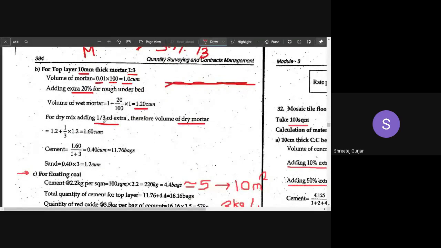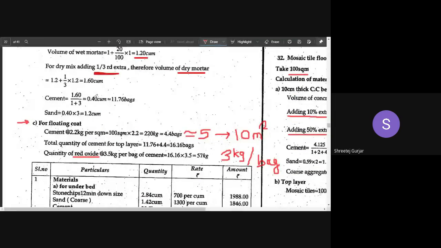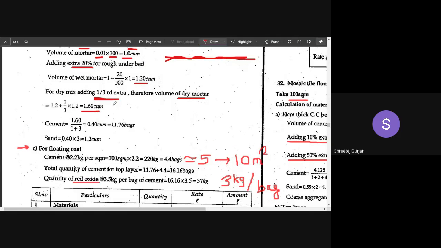So you can see we are taking 1/3 extra volume to convert it to dry. So this is the total quantity now, 1.6, after adding 20% extra for unevenness and 1/3 for converting it to dry volume. So 1.6 is the volume that is required. Convert this volume to cement and sand. Okay, we know how to convert it to cement and sand. So cement, make it in bags.